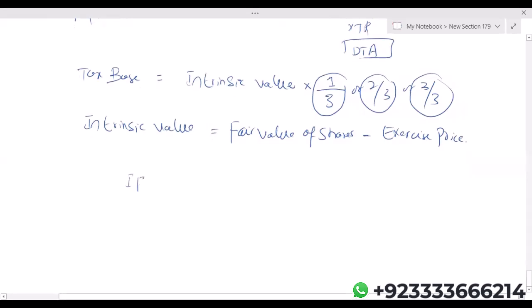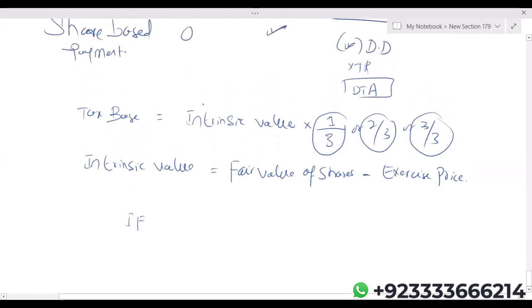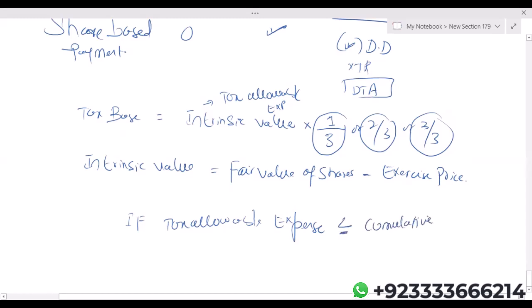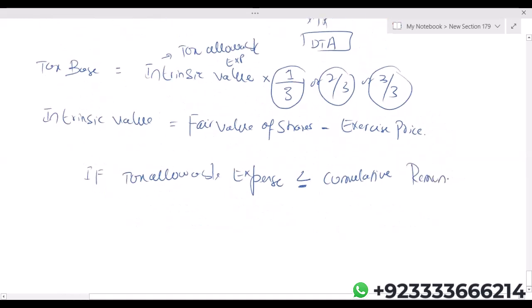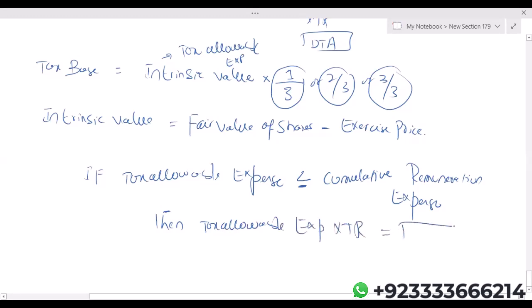If this intrinsic value is a tax allowable expense, and if the tax allowable expense is equal to or less than the cumulative remuneration expense, then the tax allowable expense multiplied by tax rate will always give a deferred tax asset.